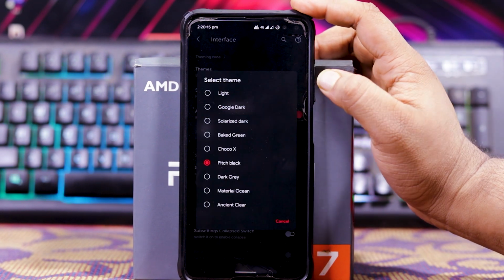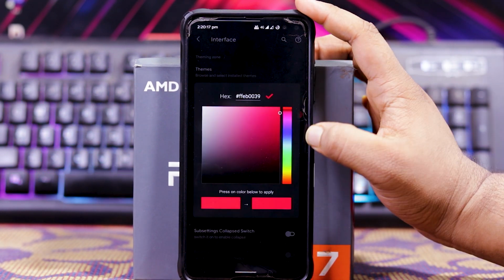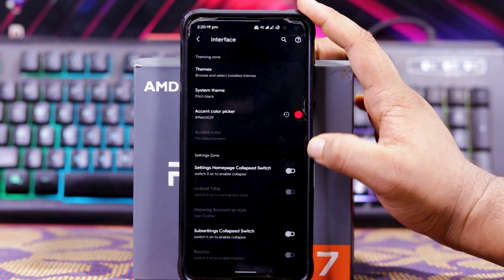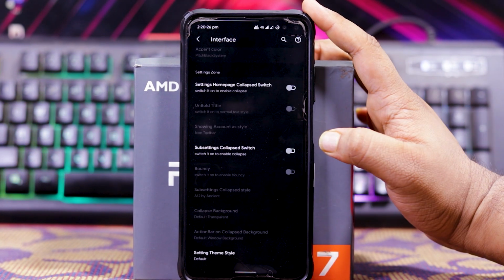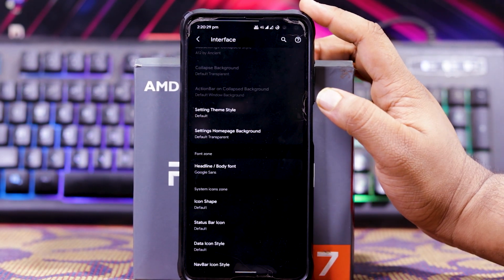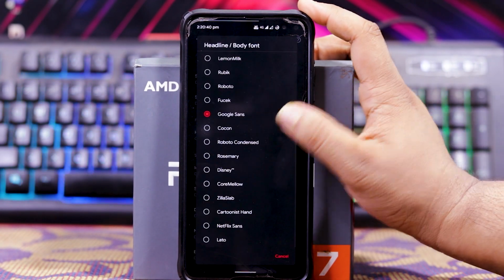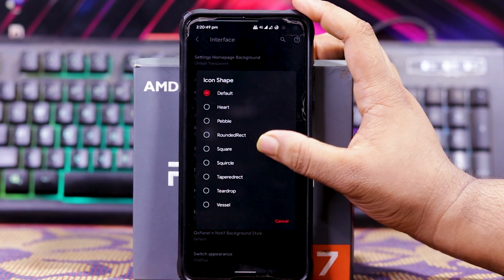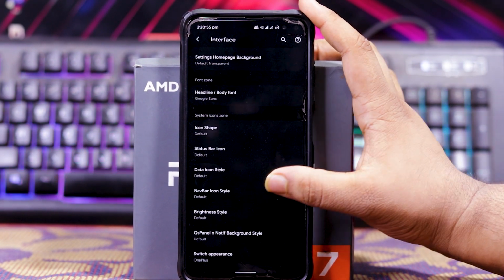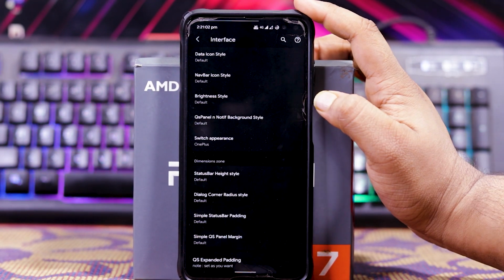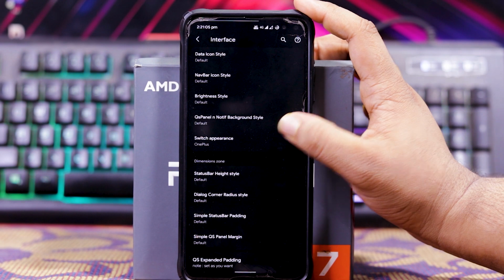Then you get the system theme, accent color picker, accent color presets, settings homepage switch, subsettings switch, etc. Down here you get settings theme style, settings homepage background. Then you can choose the font style and you get many options, as you can see. Then you get icon shape, status bar icons, data icon style, navbar icon style, brightness style, QS panel and notification panel style, and switch appearance.